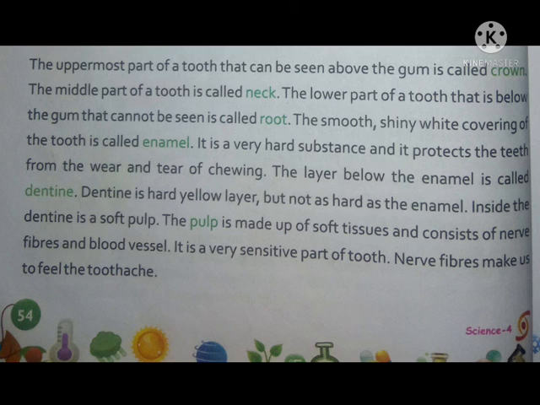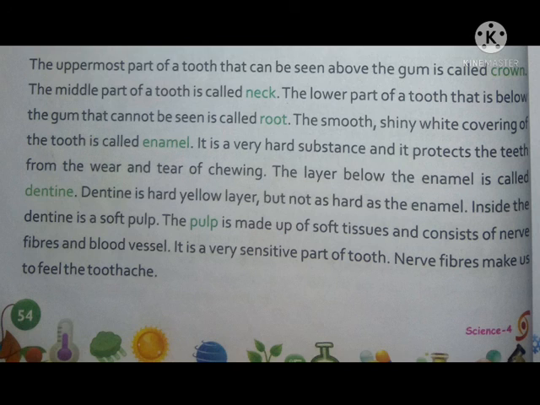The smooth, shiny white covering of the tooth is called enamel. It is a very hard substance and it protects the teeth from the wear and tear of chewing. Okay.